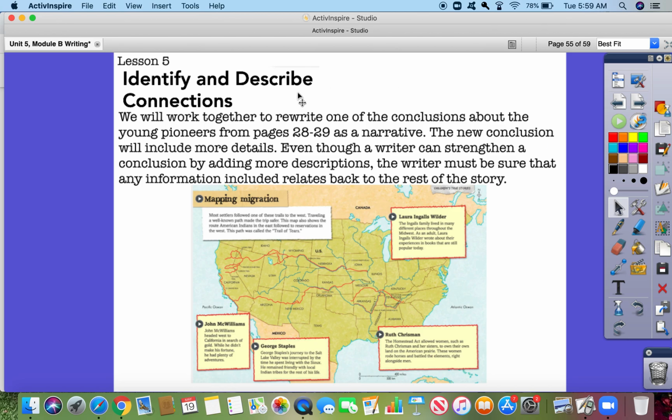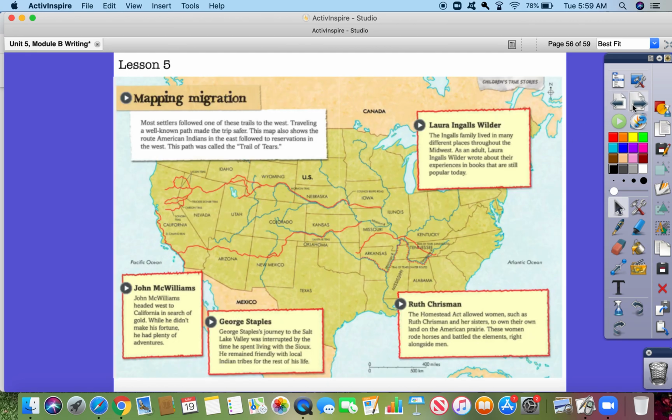Identify and describe connections. So we will work together to rewrite one of the conclusions about the young pioneers from pages 28 to 29 as a narrative. The new conclusion will include more details. Even though a writer can strengthen a conclusion by adding more descriptions, the writer must be sure that any information included relates back to the rest of the story. So I'm going to reread these pages to you.